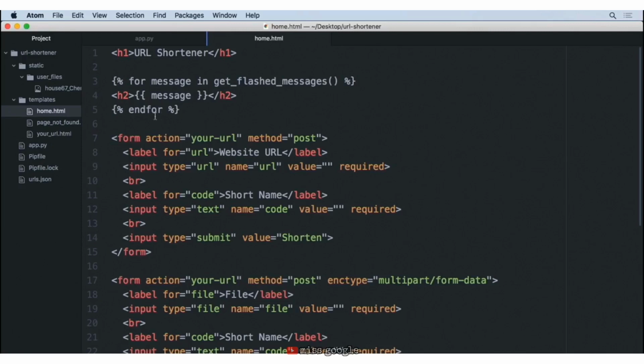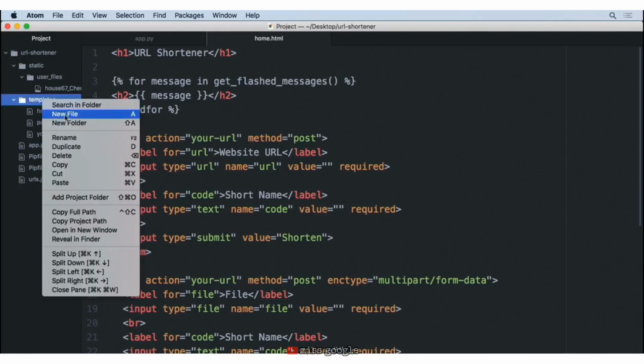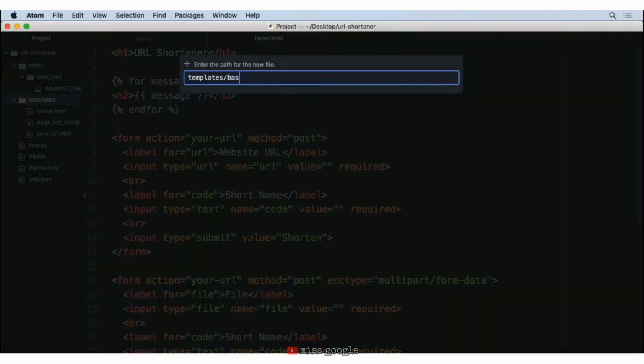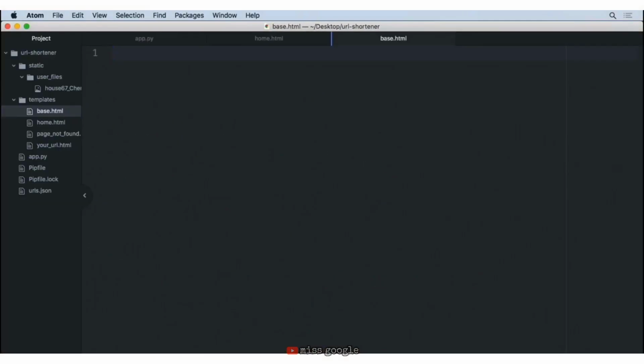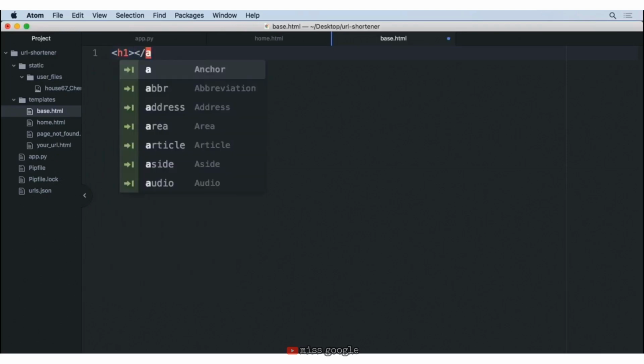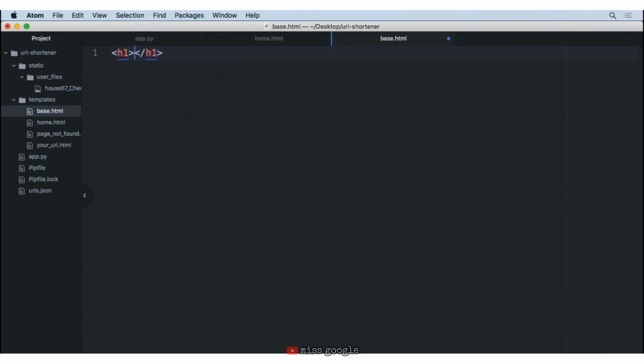So to show you, I'm going to go ahead and create a new template file here. And I'm going to call this file base.html. Now there's nothing special about this name. It's typically used when you're having something in a website that's going to be used on every page. But this is sort of the building blocks to say anything that's inside of here we want on almost every page. Now you have the power to say whether or not you do want it on a page, but for instance, just to see how this works, let's go ahead and create a new h1 tag and an ending there. And we'll just put inside of here, this is base. We want to clearly see that this is the code that we have associated with this.